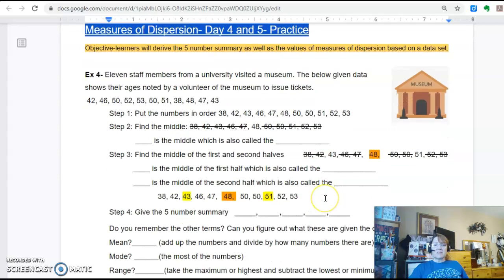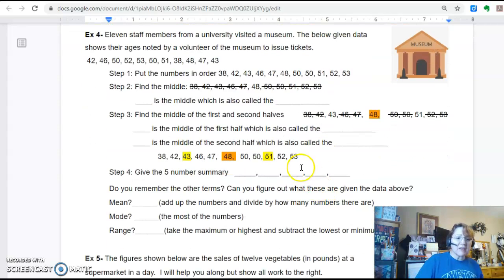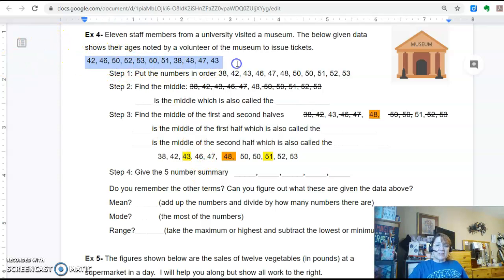So what happens in the next page? In the next page, you just need to practice a little bit. So I go ahead and give you an example where you take this whole thing and then you put all these numbers in order. You figure out what the middle is, which is 48. So that is the middle.